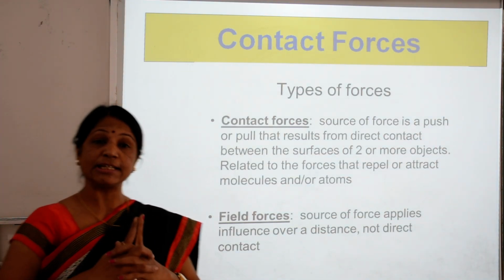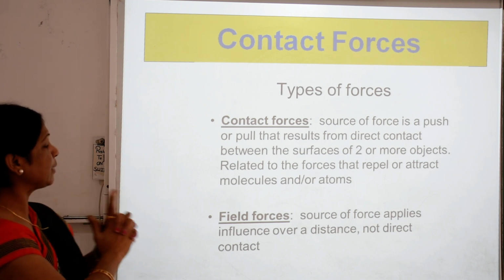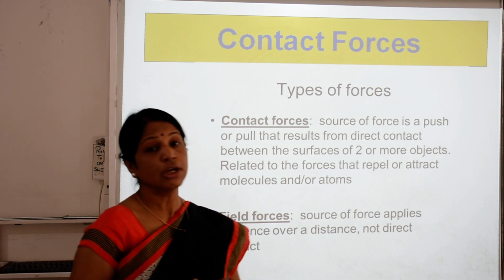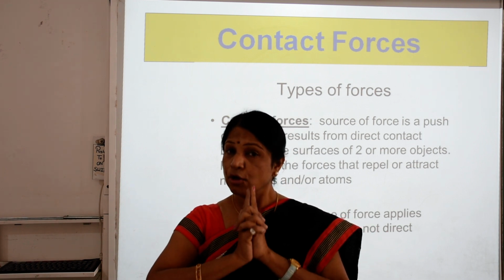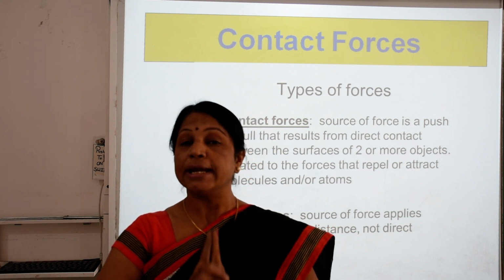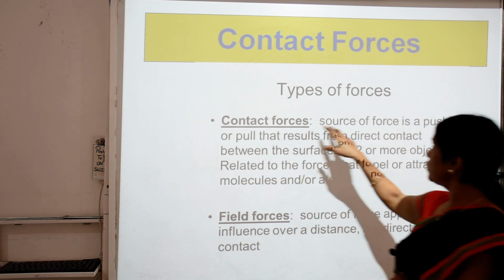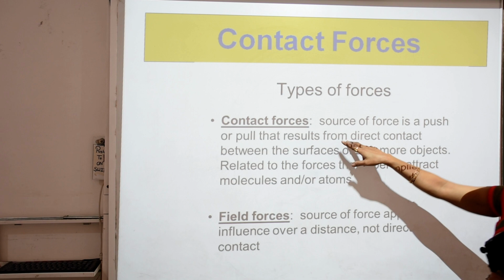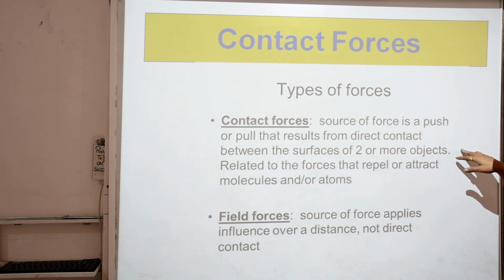Now further we see the different kinds of force, that is, the types of contact force. It has various types, and first we talk about the contact force. Contact force means physical touch. Once we write in our notebook with the help of a pen, it is an example of contact force. And the source of this force is a push or a pull, and that results from direct contact between the surfaces of two or more objects.